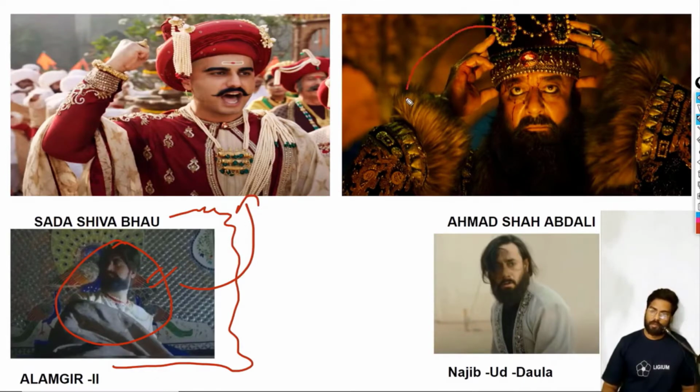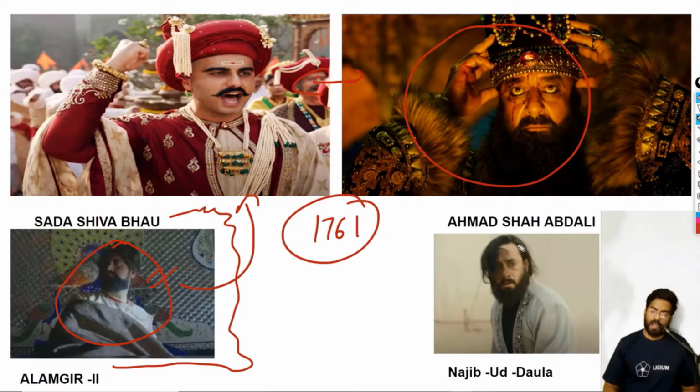So this is Ahmad Shah Abdali. These two are going to have a fight in 1761 in Panipat. And this is Najib-ud-Dawla. You will see in a scene that Ahmad Shah Abdali is having a verbal talk with Najib-ud-Dawla that he wants to make a treaty with Sadashiva Bhau.